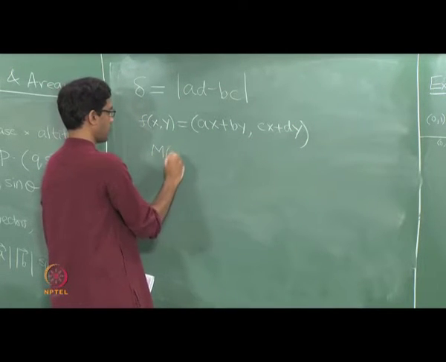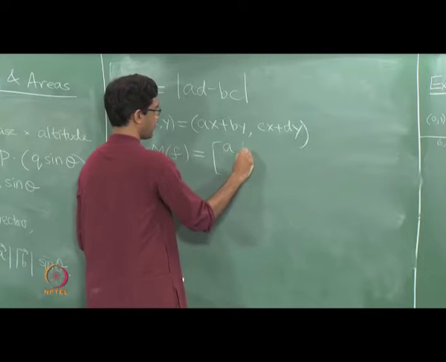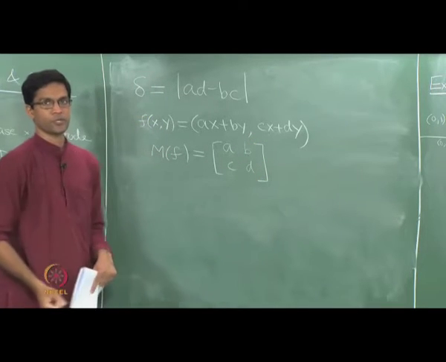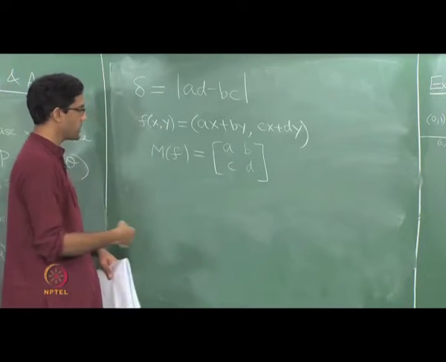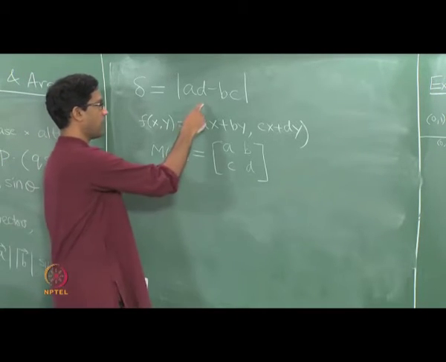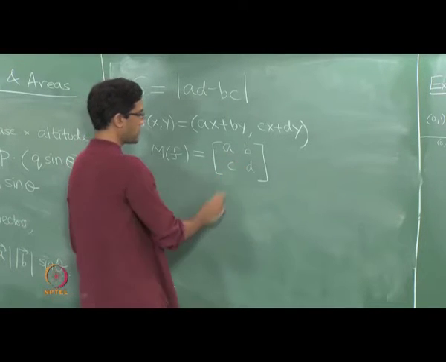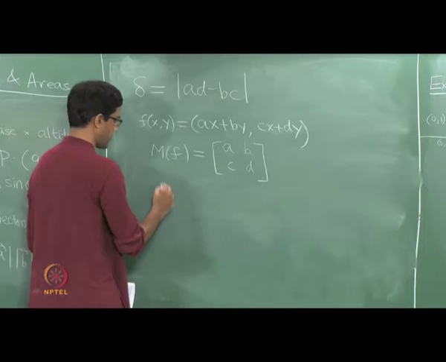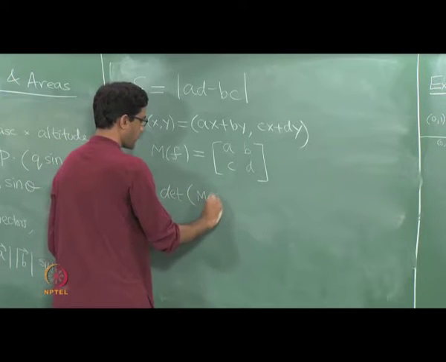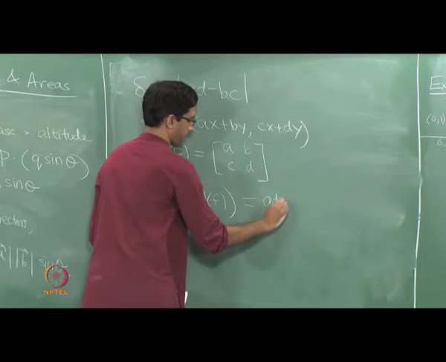And recall again that last time we had said these are best encoded in the form of a 2 cross 2 matrix. So you should really think of this linear transformation as being encoded by this matrix A, B, C, D. And now that we do this, the number AD minus BC again has another interpretation. So AD minus BC, recall, is just what we would call the determinant of this matrix. So recall that the determinant of this 2 cross 2 matrix here is exactly AD minus BC.